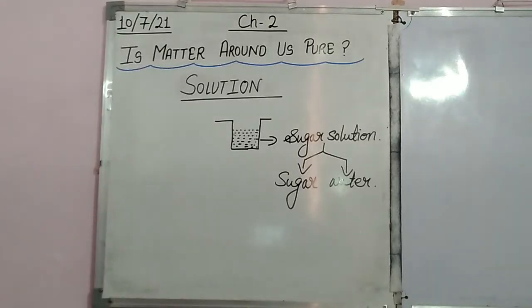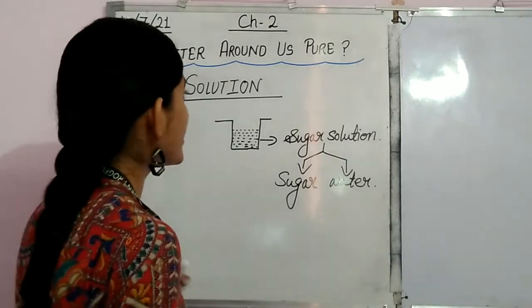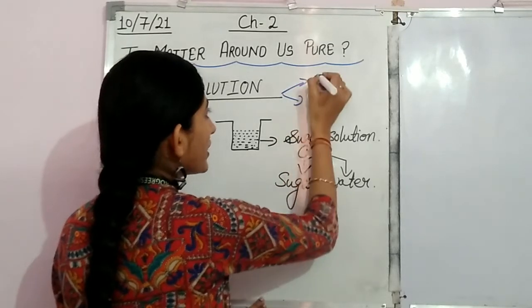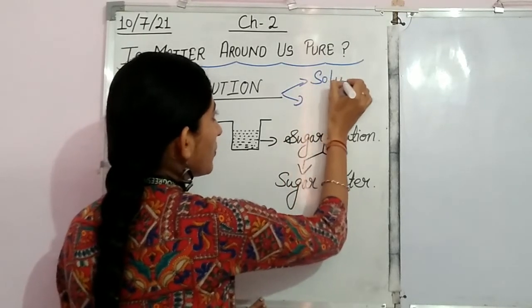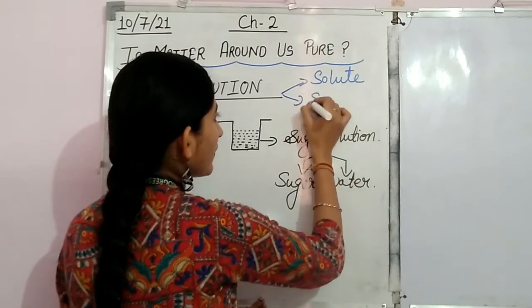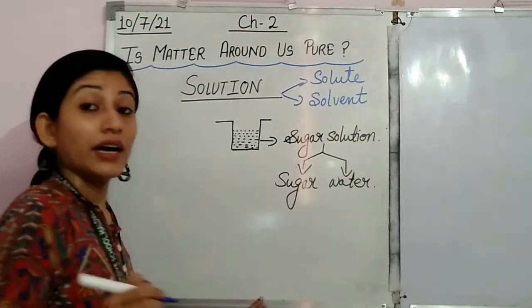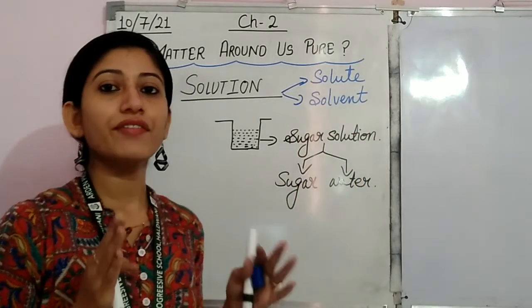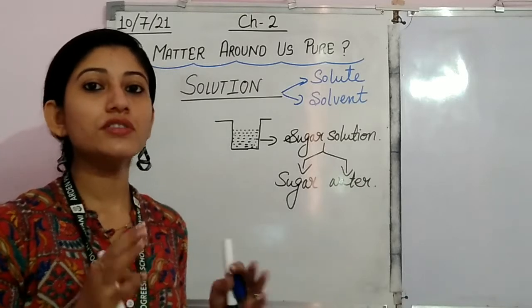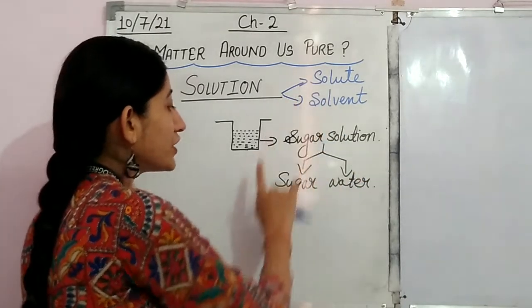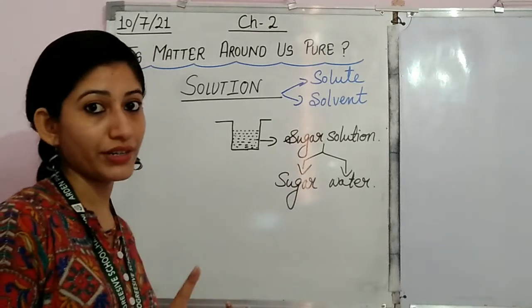What I said is that a solution consists of two components. One is your solute and another one is solvent. Now, as I have given you the example of sugar solution, let's see in this sugar solution which one is solute and which one is solvent.